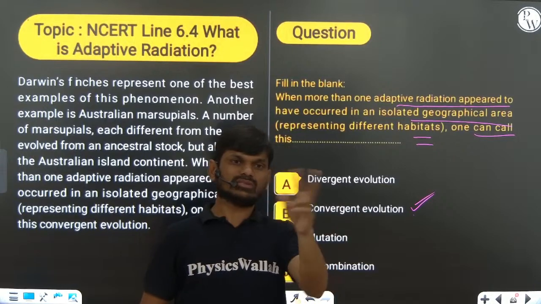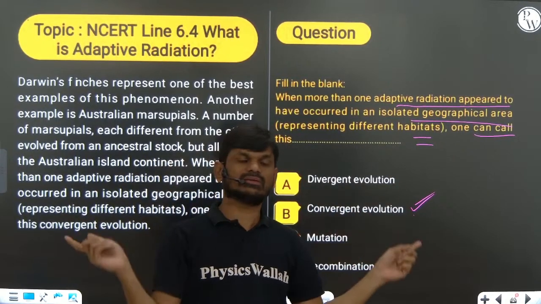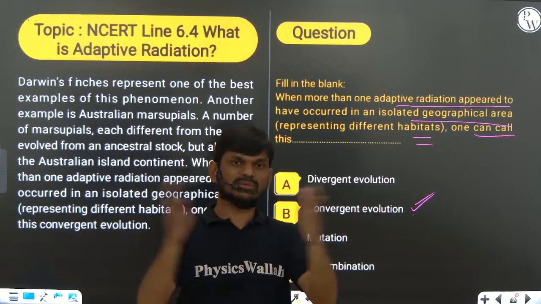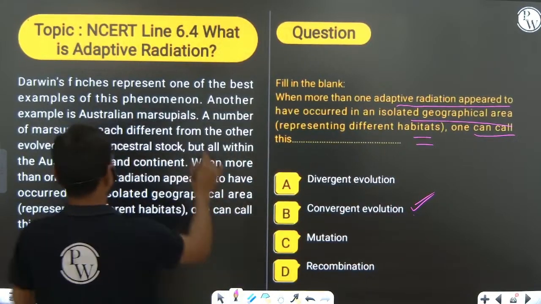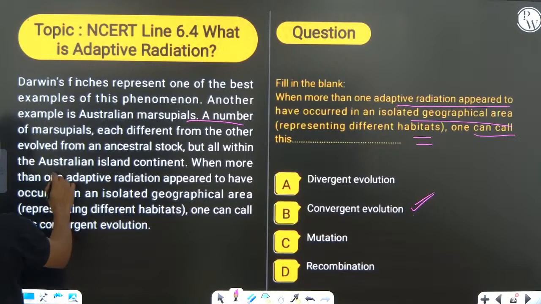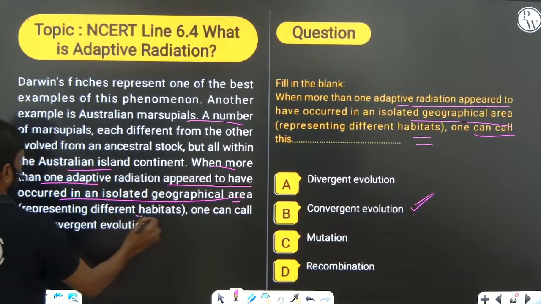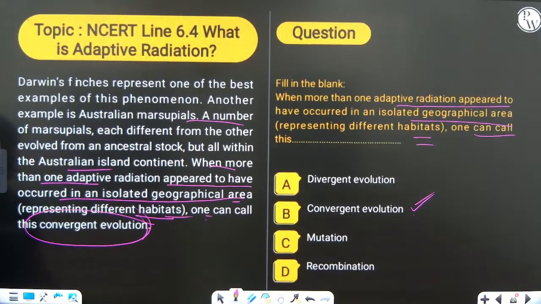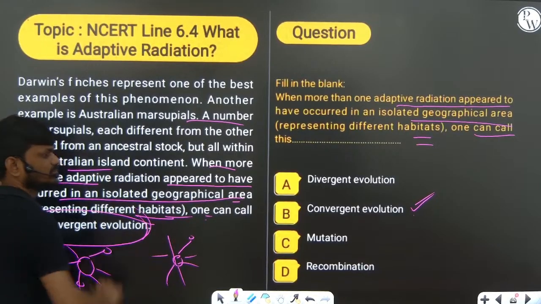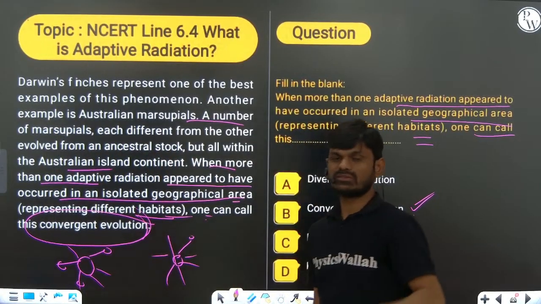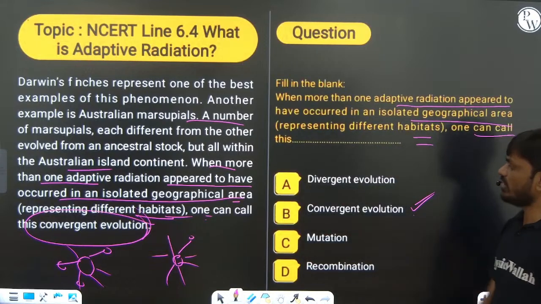Then the morphological features of these two different groups show some similarities to each other. So we are calling it convergent evolution. You can see when more than one adaptive radiation appears in an isolated geographical area, right? One can call it convergent evolution. Here, one adaptive radiation of marsupial mammals, another adaptive radiation of placental mammals. These two adaptive radiations both take place in a small isolated geographical area, so we are calling it convergent evolution.